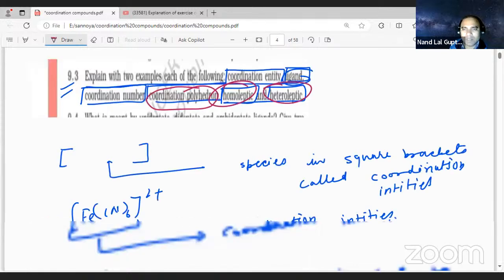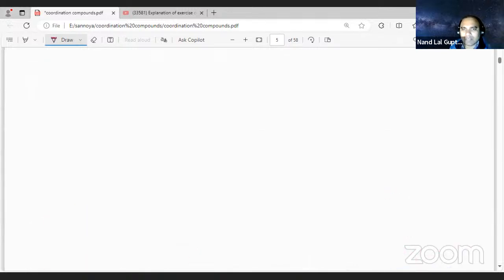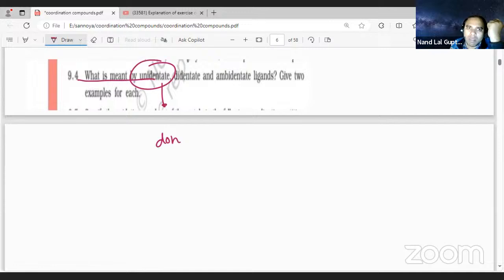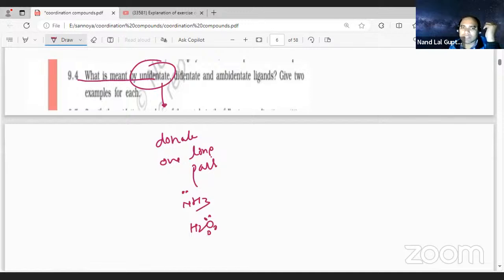Okay. Now, let us move to the next one. What is meant by unidentate? Unidentate means donating one lone pair, like NH3. H2O is also unidentate, although it has 2 lone pairs, it donates only one. Cl minus, F minus, Br minus are also unidentate.